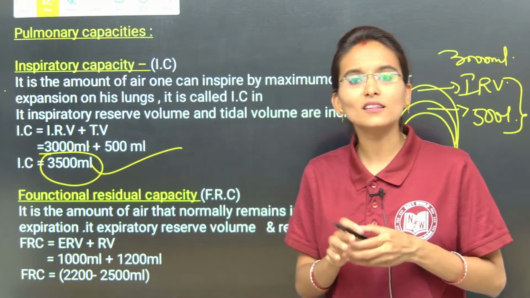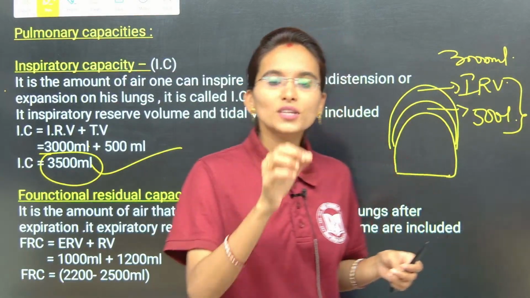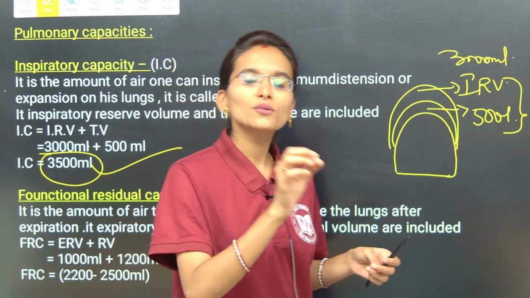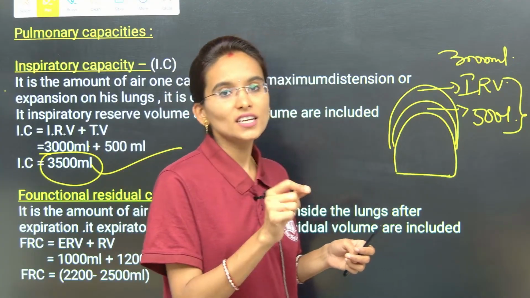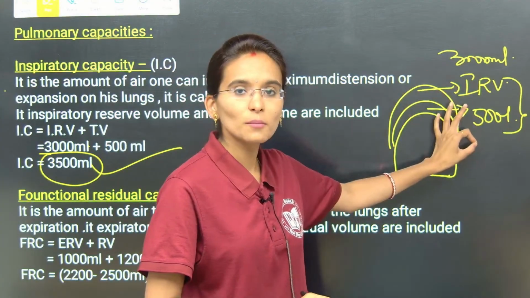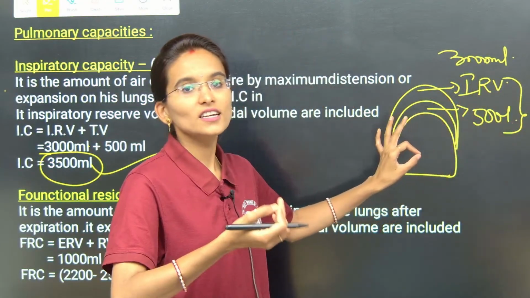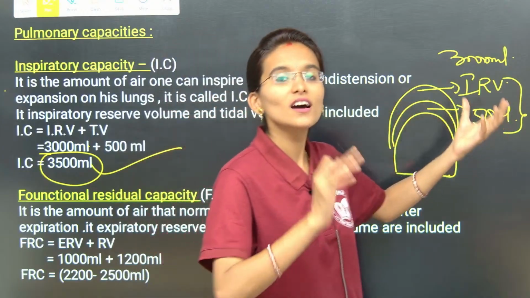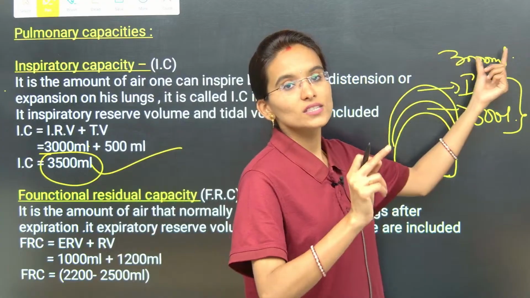Inspiratory capacity is nothing but the air we are going to inhale. During normal breathing we inhale and exhale 500 ml, and along with this, whatever air we inhale during forceful inspiration is called IRV, which is 3000 ml.